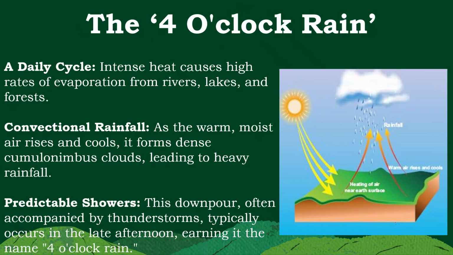Intense heat causes high rate of evaporation from rivers, lakes, and forests. As the warm, moist air rises and cools, it forms dense cumulonimbus clouds, leading to heavy rainfall. This downpour, often accompanied by thunderstorms, typically occurs in the late afternoon, earning it the name 4 o'clock rain.